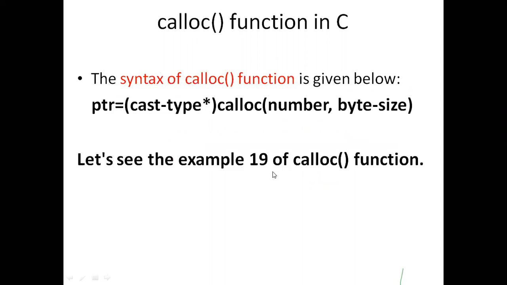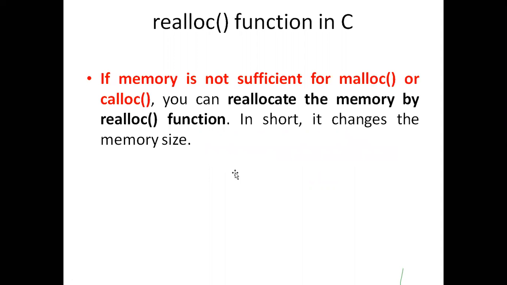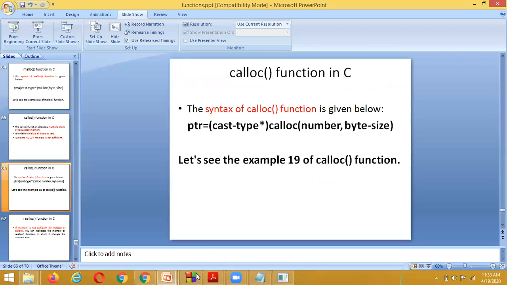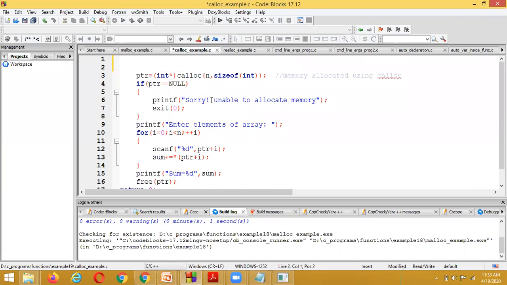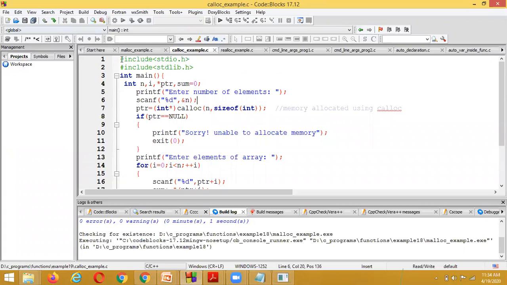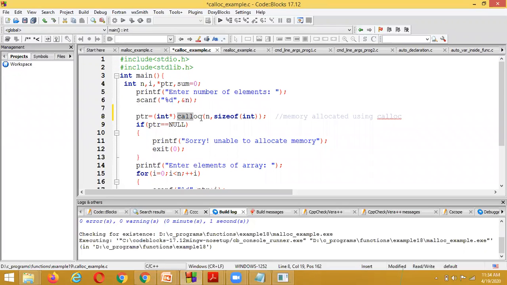Now we are going to see practically how we implement the calloc functionality here. From the first line of code up to here, the same code has been typed as before. Here, instead of malloc, we are using calloc. In the malloc function we typed n into size of int.